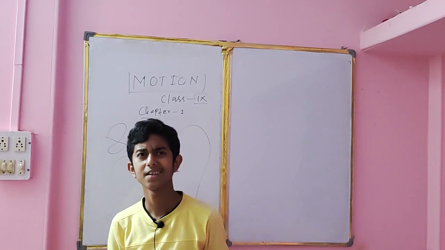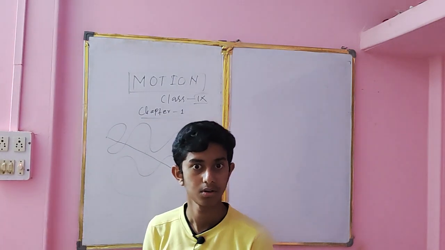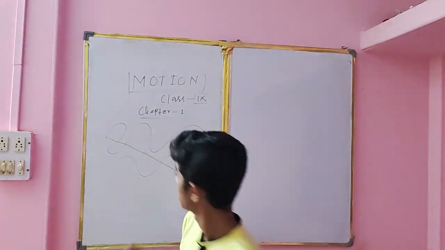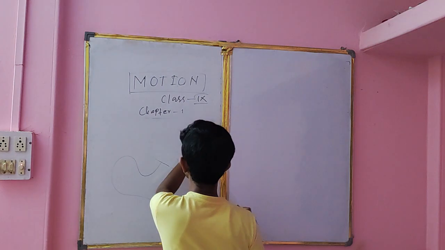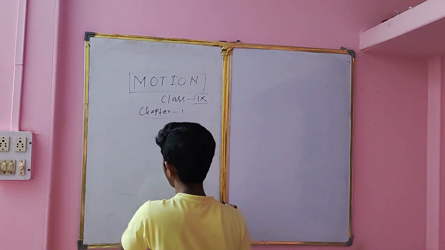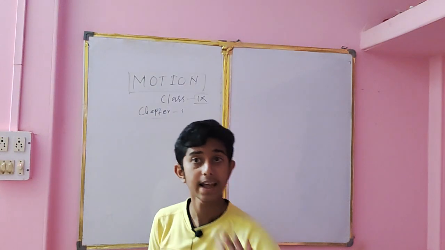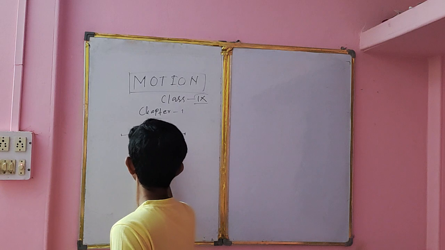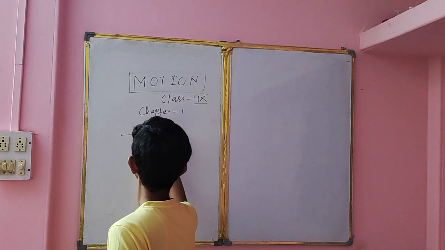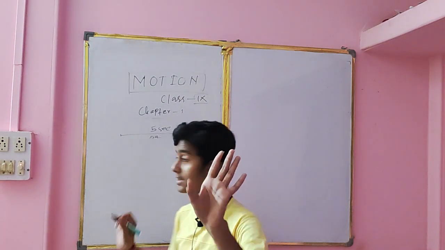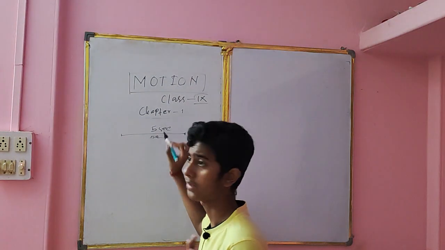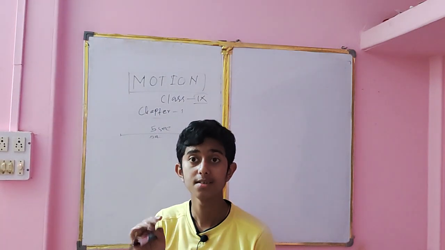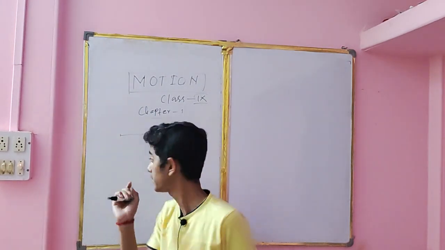For example, in 1 second, an object is moving 5 meters. So how can you say that it is moving with? Actually, speed is the ratio between the distance traveled and the time taken. For example, an object is moving from here to here, distance is 5 meters in 5 seconds. As I said, the speed is the ratio between the distance traveled and the time taken.